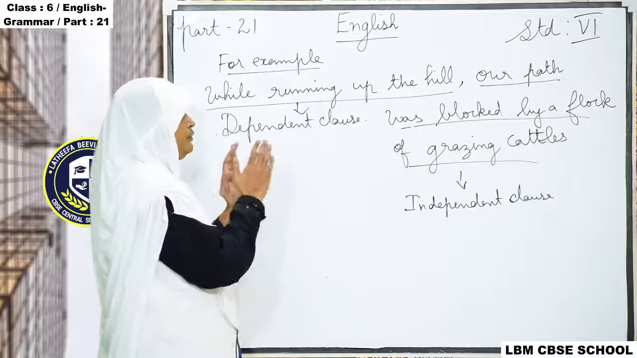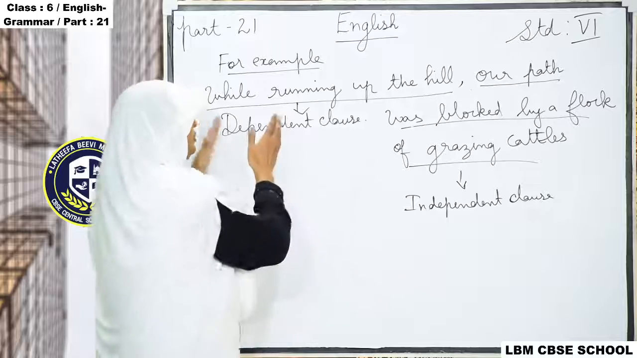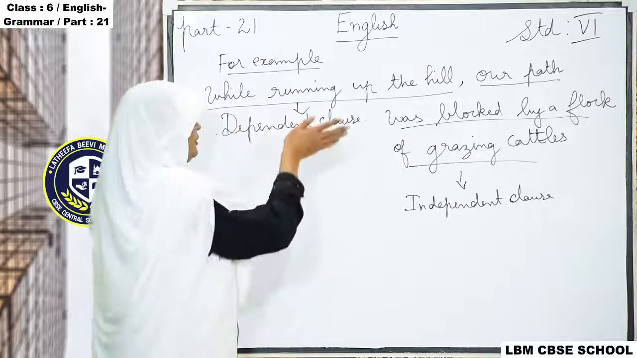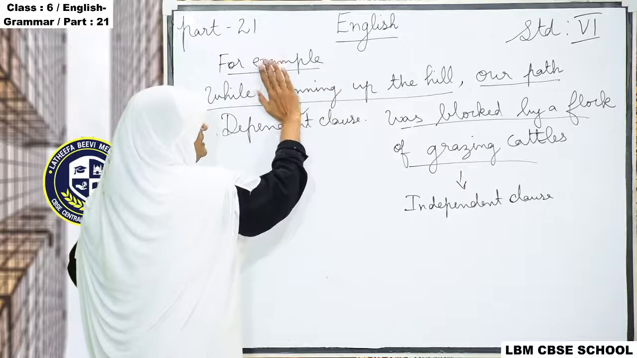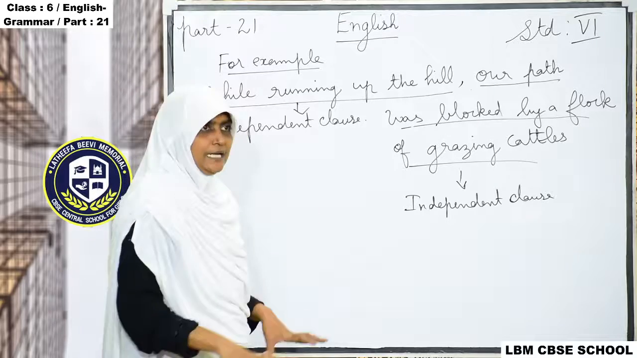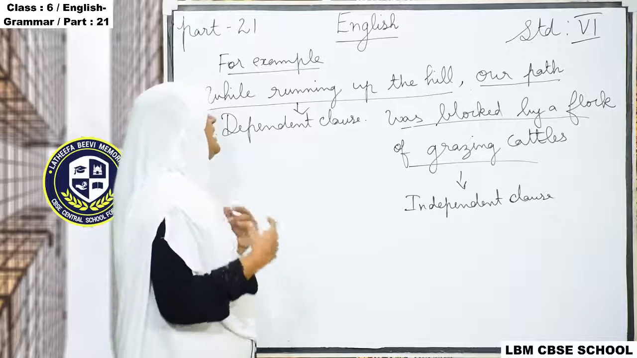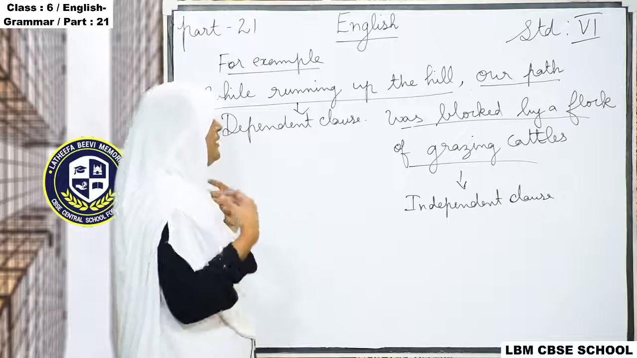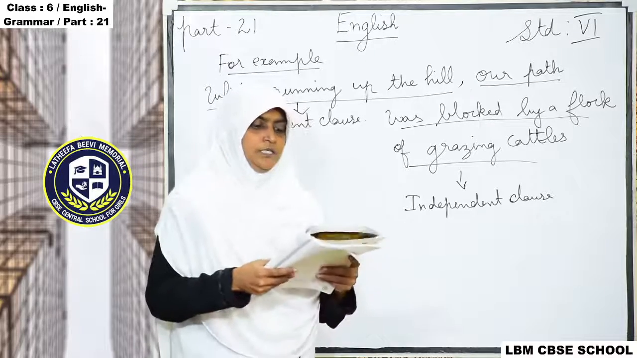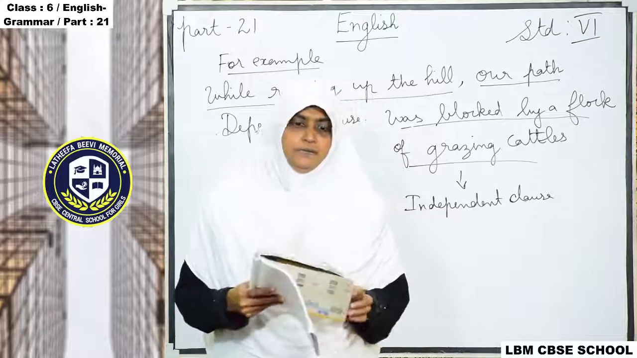Understand? You have to first remove the second part and read the first, and see if it gives any meaning. No. And then remove the first part and read this, it gives meaning. So it is an independent clause and this one is a dependent clause. While running up the hill, our path was blocked by a flock of grazing cattle. Now you understand, isn't it?